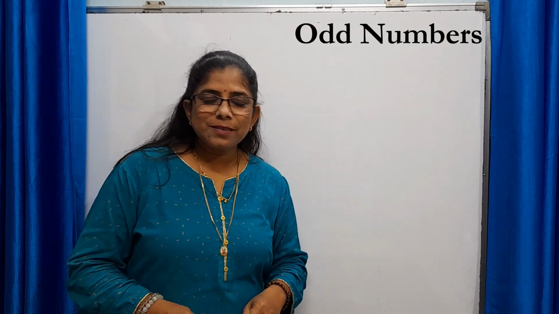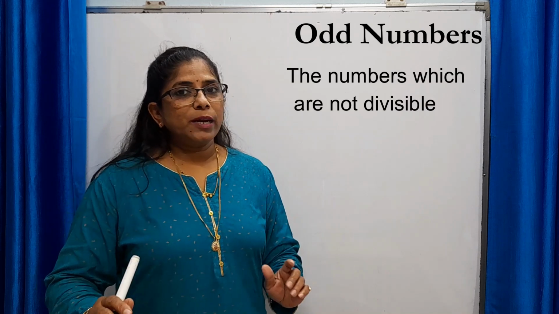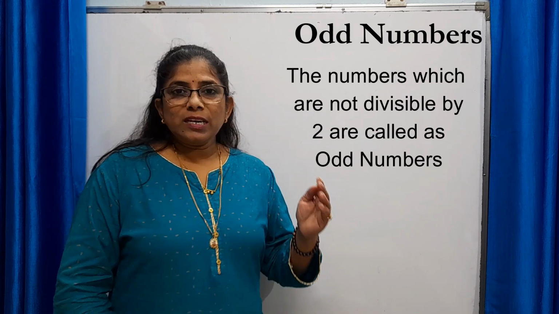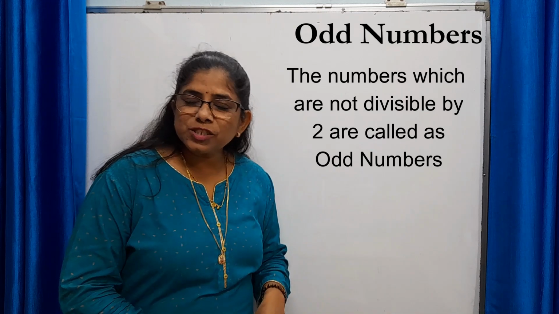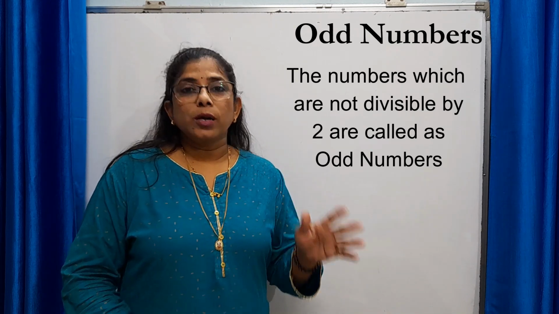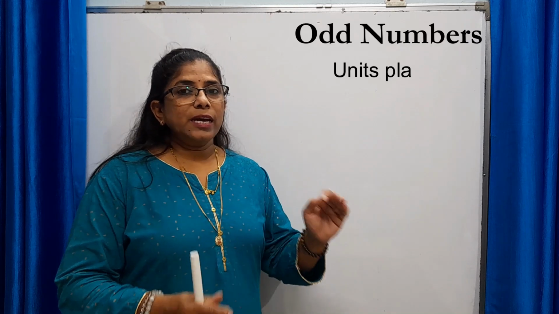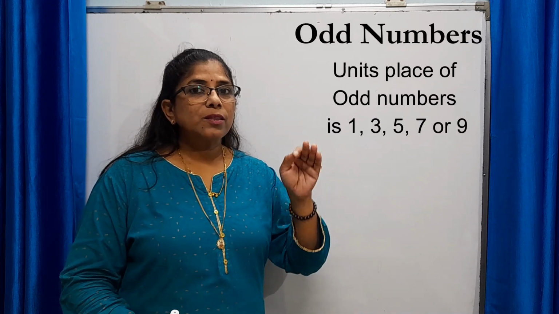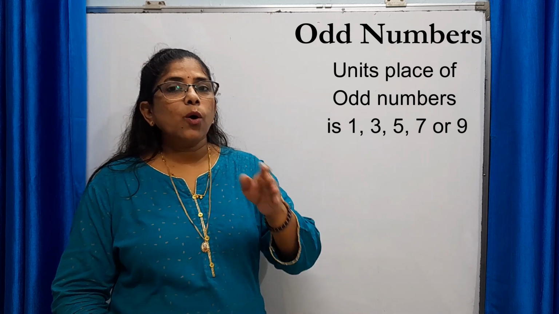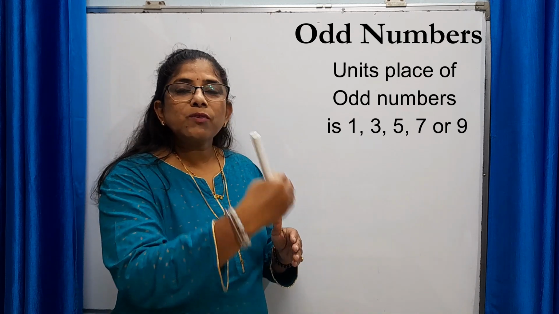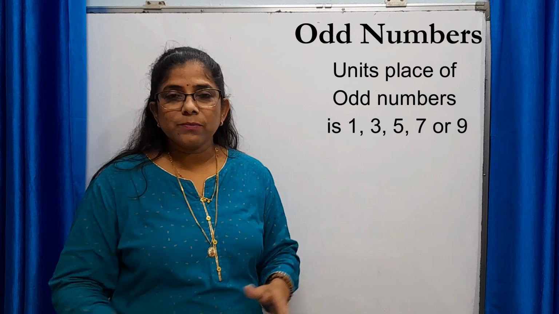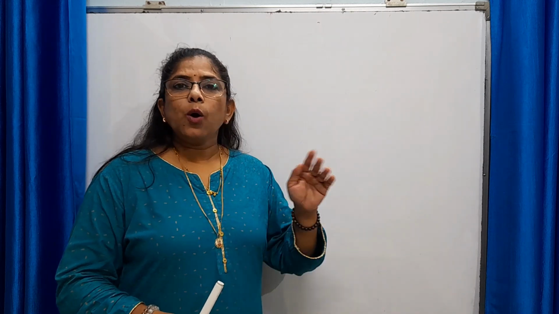Then next is odd numbers. Exactly the opposite of this, numbers which are not divisible by 2. Means when we divide such numbers by 2, they leave remainder 1. So such numbers are called odd numbers. Odd numbers end with 1, 3, 5, 7 or 9. Means the units place of such numbers is 1, 3, 5, 7 or 9. And when we divide odd numbers by 2, they leave remainder 1.